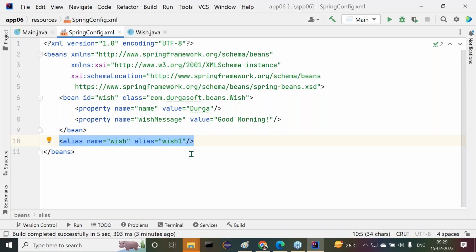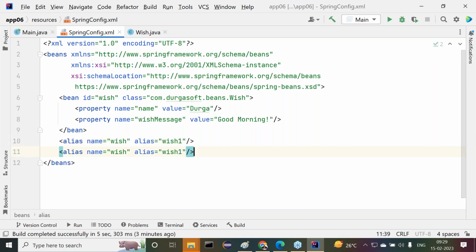Observe carefully. For alias, again I want to create an alias now. For wish1, I want to create wish2. Possible or not possible? Next, one more time, for wish2, I want to create wish3. Understand it? For each and every one, we are able to create alias names.